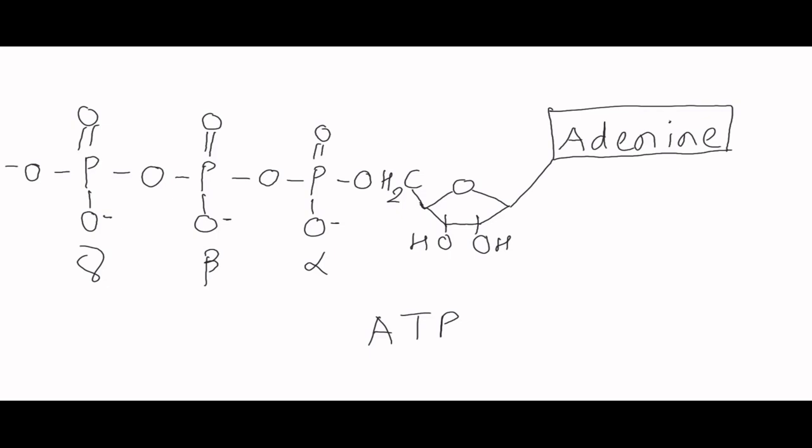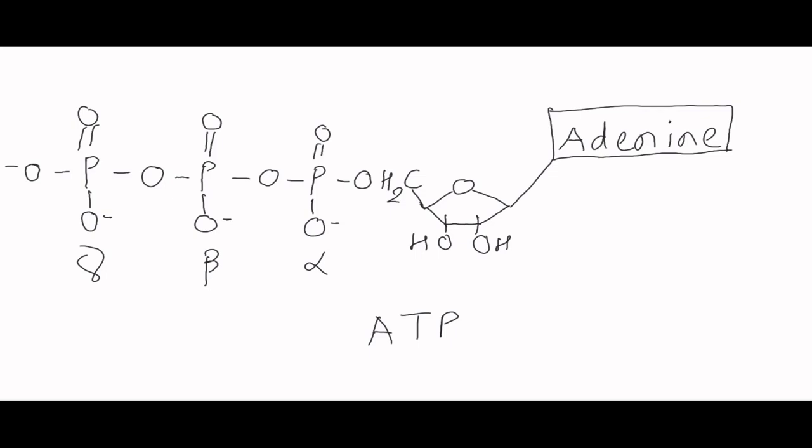In the reaction which is catalyzed by hexokinase or glucokinase, the terminal gamma phosphoryl group is transferred onto glucose so as to produce glucose 6-phosphate. This results into production of adenosine diphosphate, which has alpha and beta phosphoryl groups.